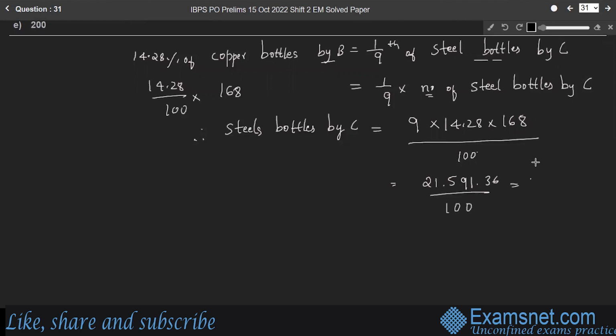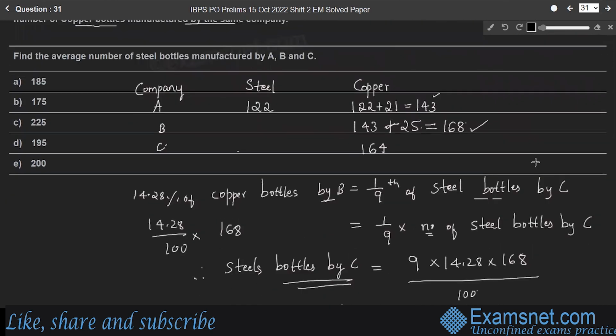It gives 215.91, which is approximately equal to 216. Therefore, company C manufactures 216 steel bottles.